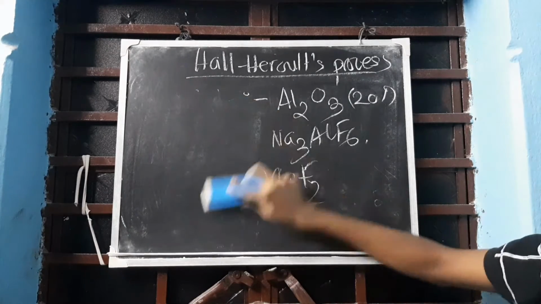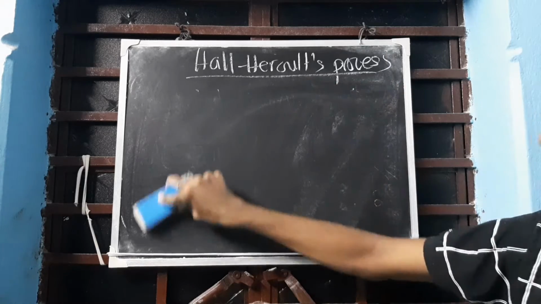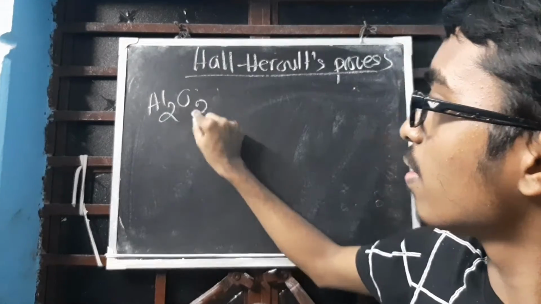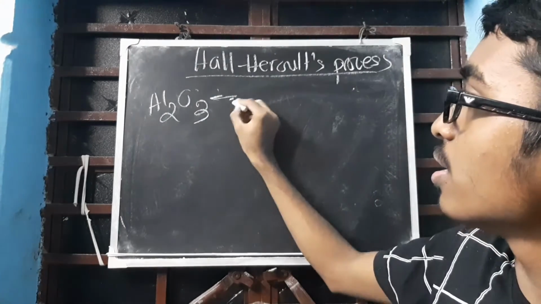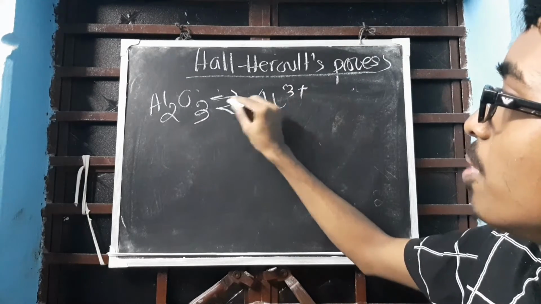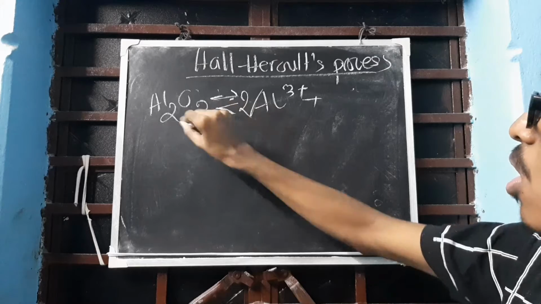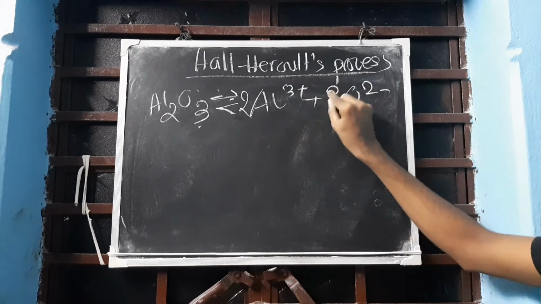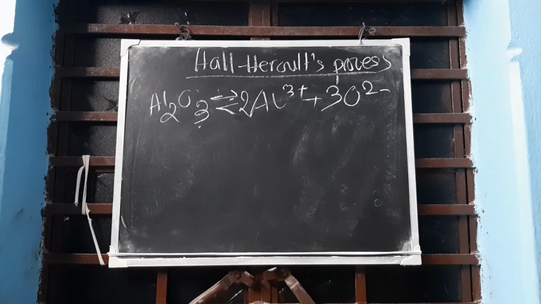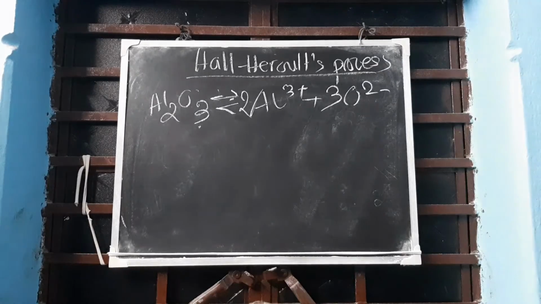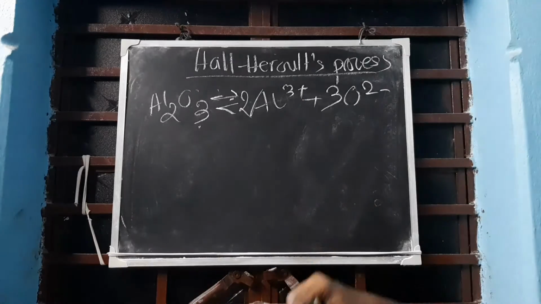Okay. Next, the dissociation reaction. What will be the dissociation reaction? Al2O3. If Al2O3 dissociates, it will dissociate into Al3+. How many are there? 2. So 2 Al3+ plus oxygen. How many? 3. Oxygen each is 2 minus, and there are 3, so 3 O2-. Clear? 2 into 3, 6 plus; 3 into 2, 6 minus. Done. Net neutral. Clear? We want a net neutral, so this is net neutral.